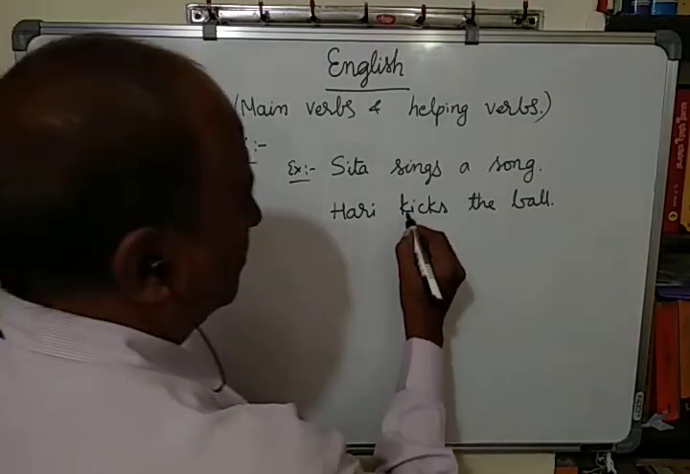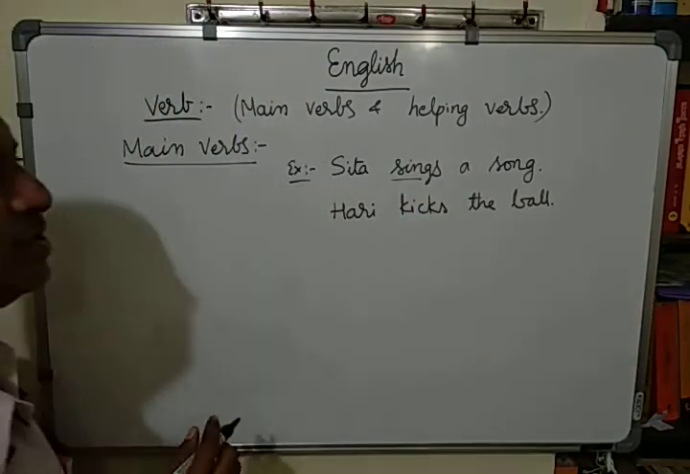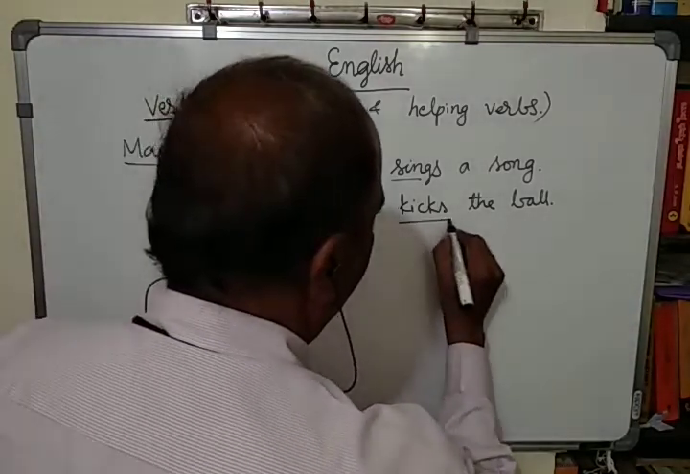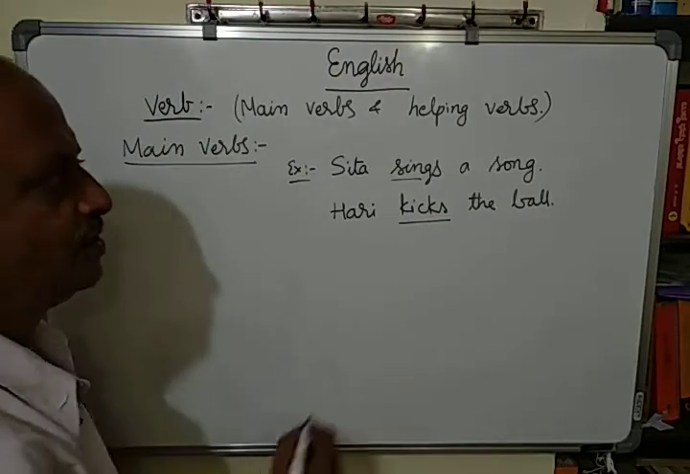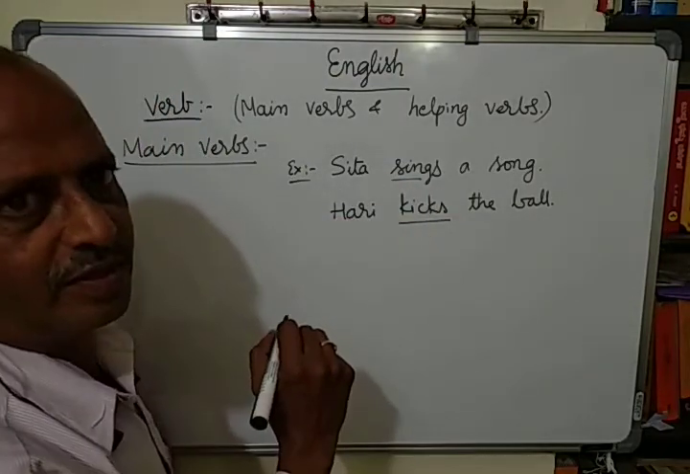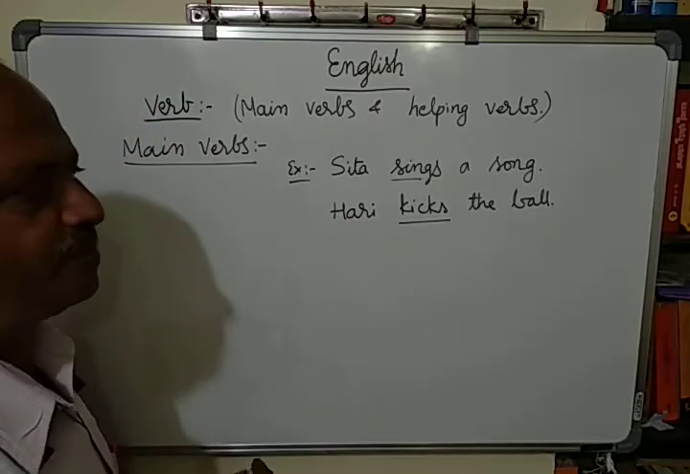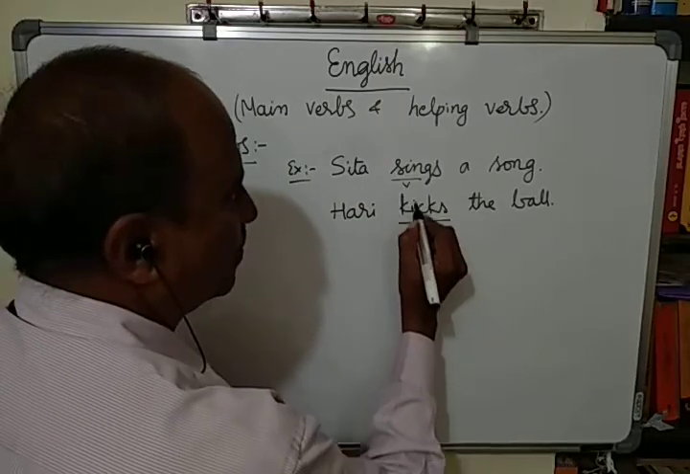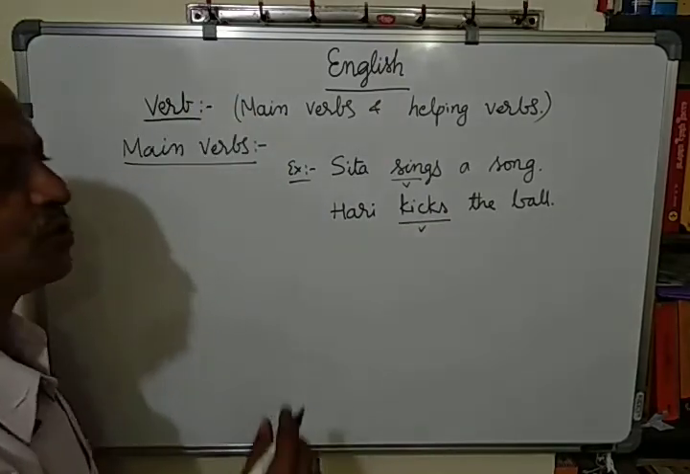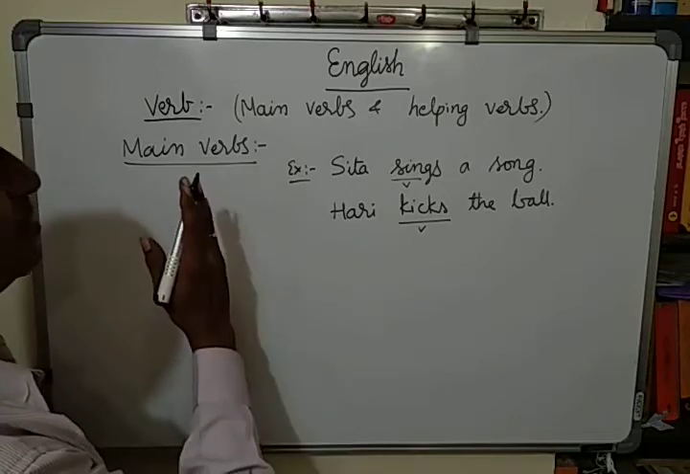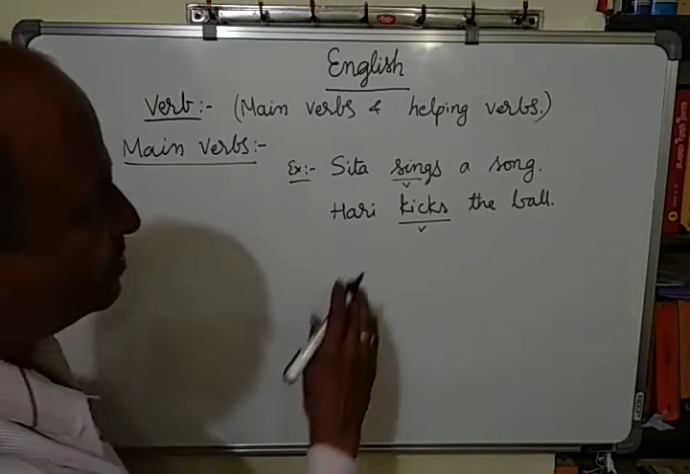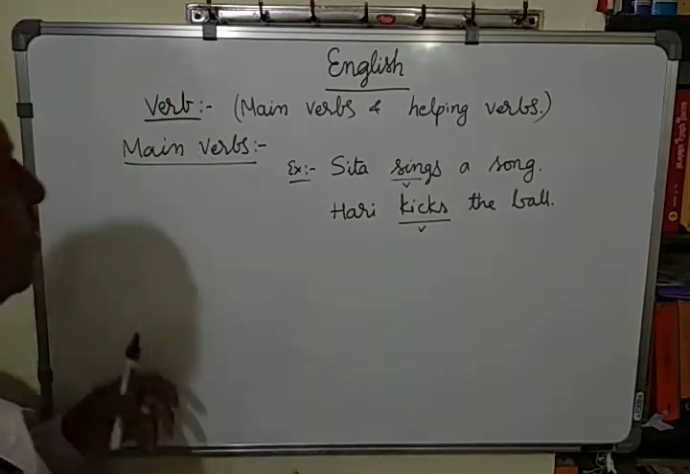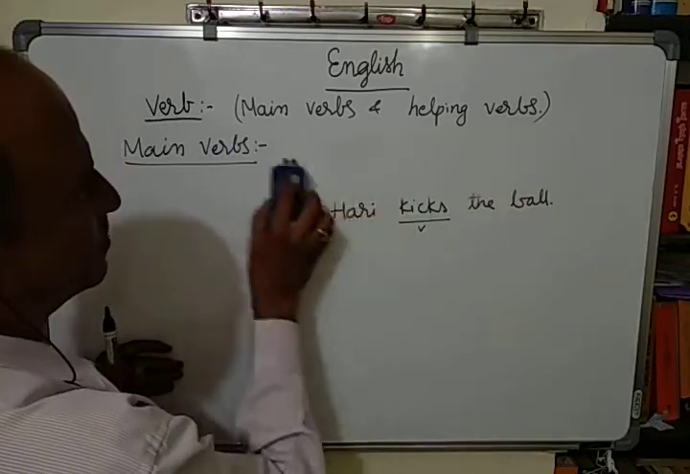Hari kicks the ball. Here, sings. What does Sita do? She sings. What does Hari do? He kicks the ball. So these are actions: singing is an action, kicking is an action. The word sings is a verb, kicks is a verb. They show some action and they are called main verbs. And these main verbs have 5 forms.